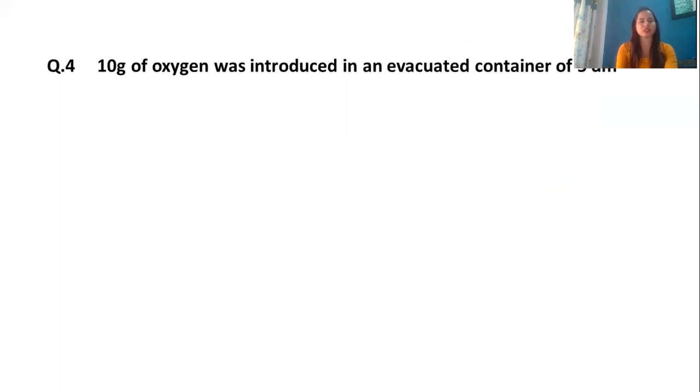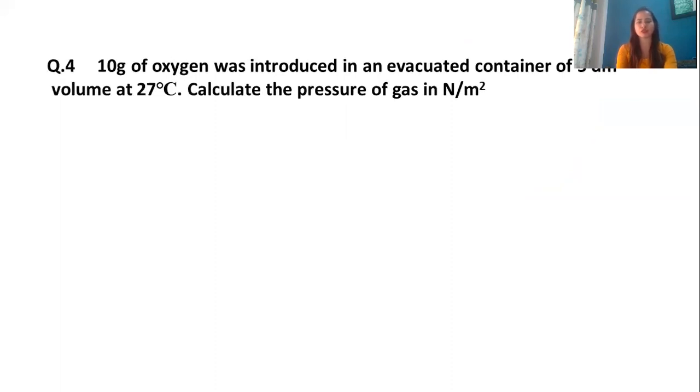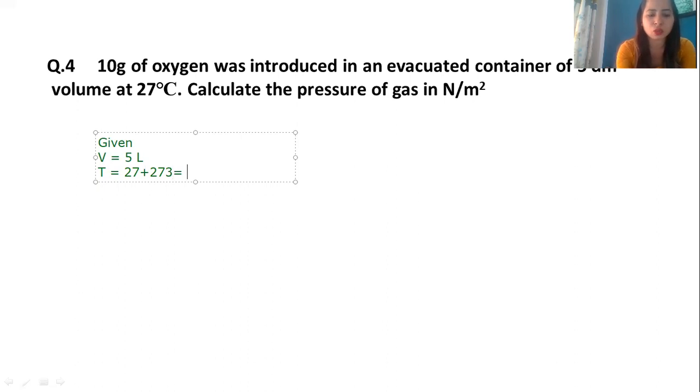The next question we have is, 10 gram of oxygen was introduced in an evacuated container of 5 dm cube volume at 27 degrees Celsius. Calculate the pressure of gas in Newton per meter square. Newton per meter square means we need to find the answer in Pascal. First of all, what do we have over here? 5 dm cube volume. So the volume is equal to 5 dm cube, or I can say 5 liter. I have a temperature of 27 degrees Celsius, which is 27 plus 273, equal to 300 Kelvin.